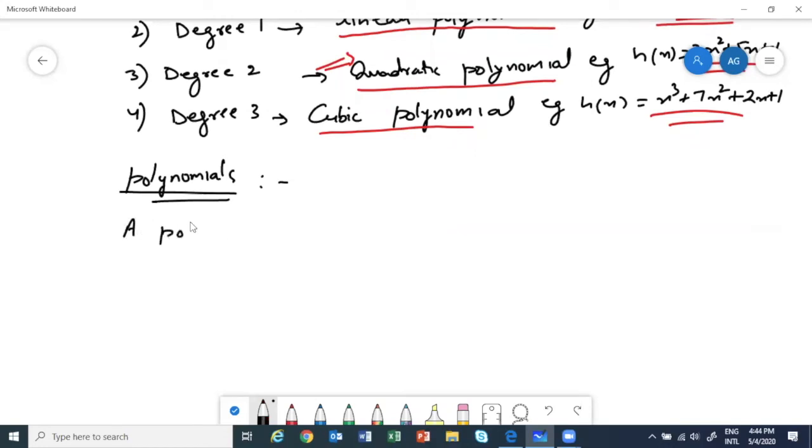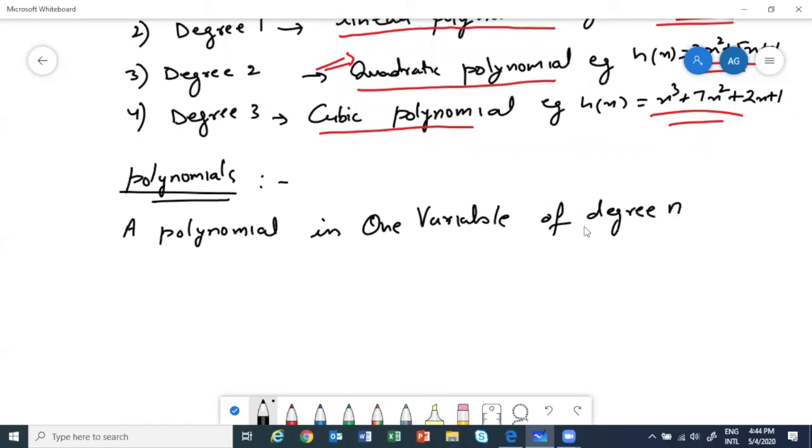A polynomial in one variable of degree n is an expression of the form. This you have to remember.